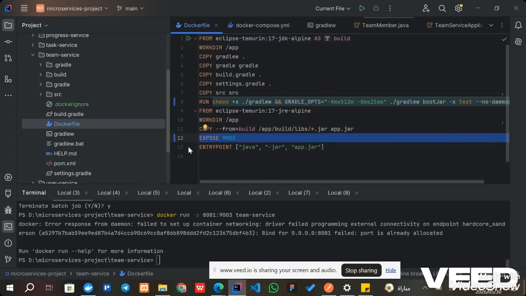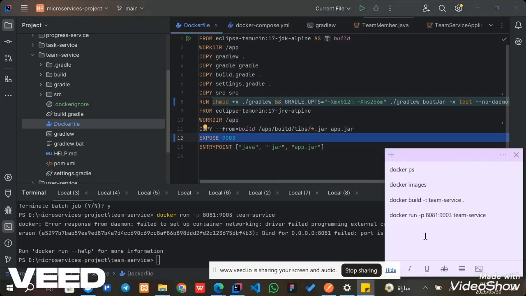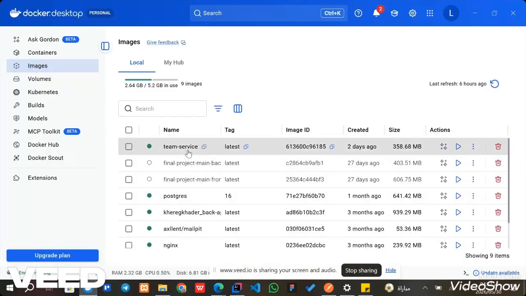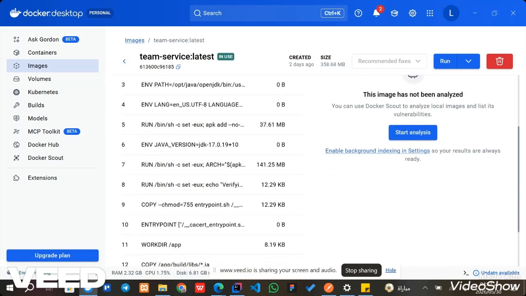Now after I created the Dockerfile, I built the Docker image using this command. And this is Docker Desktop. This is the Docker image. Here we can see that the team service image was created successfully with this size and 15 layers. Each layer represents one step in the Dockerfile.